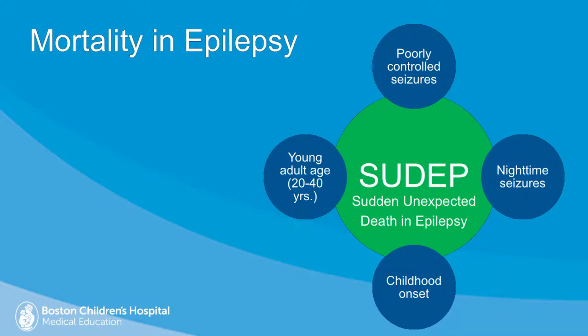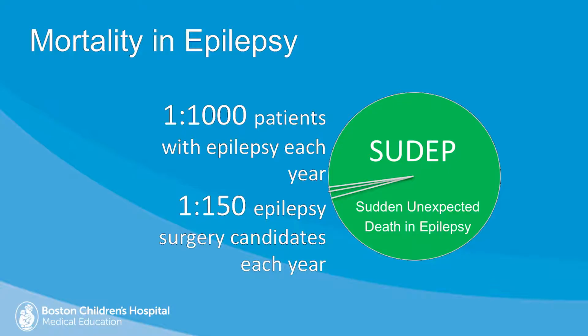That's the classic SUDEP. The highest incidence is in the young adult age, kind of the college age, and we're all hearing about kids in that age group who are experiencing this. Overall, 1 in 1,000 patients with epilepsy each year experience SUDEP.